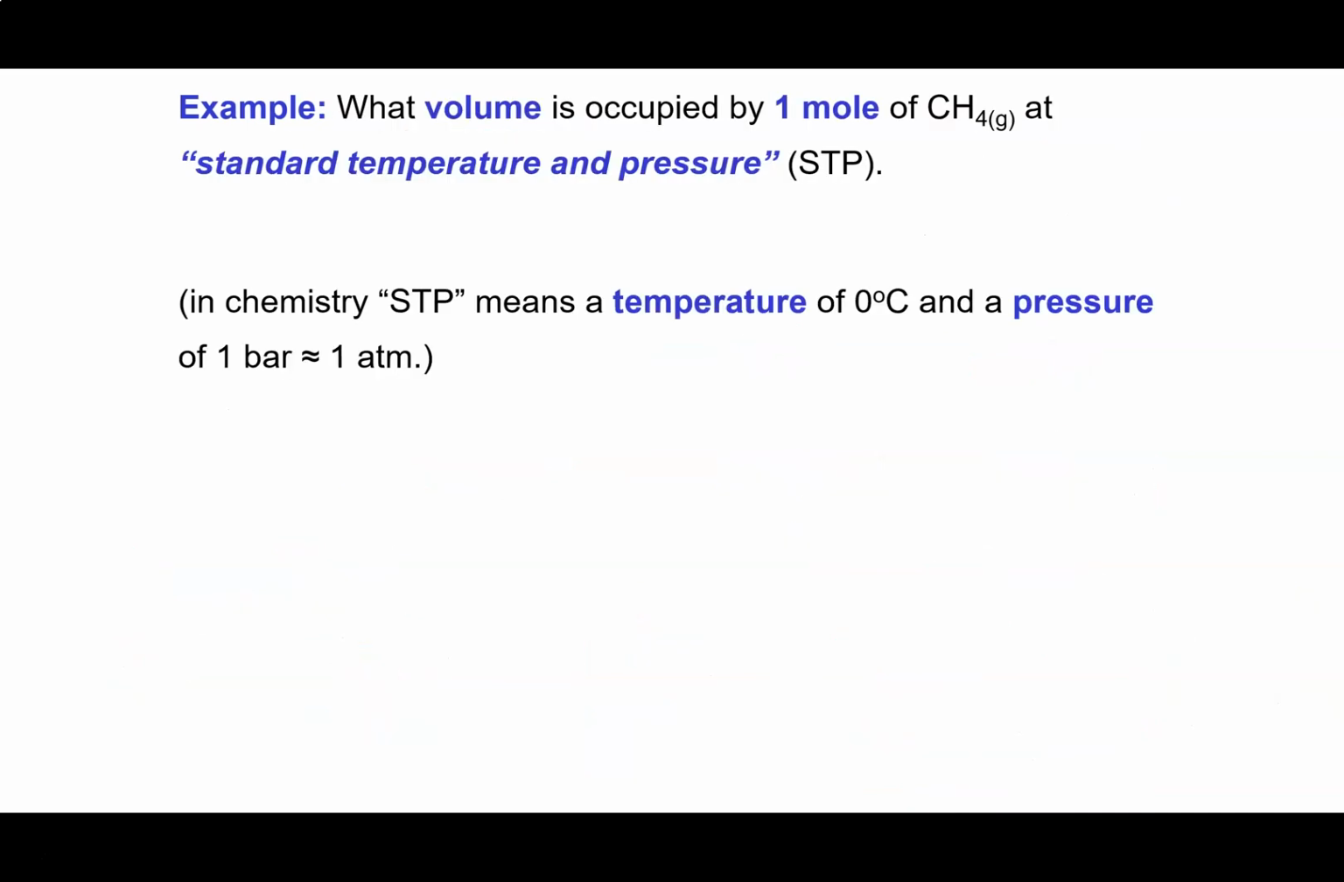Okay, so now we're going to introduce a concept called standard temperature and pressure. This question asks, what volume is occupied by 1 mole of methane at standard temperature and pressure, which is often abbreviated by STP. Now, standard temperature and pressure in chemistry means a temperature of 0 degrees Celsius, also known as 273.15 Kelvin, and a pressure of 1 atmosphere.